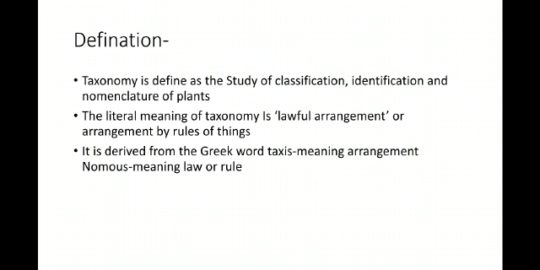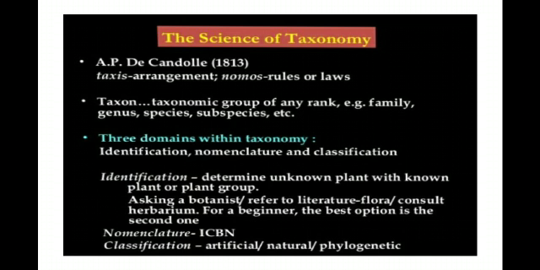Then we have to see the definition. Taxonomy is defined as the study of classification, identification and nomenclature of plants. The literal meaning of taxonomy is lawful arrangement, or arrangement of things by rules. It is derived from the Greek words taxis, meaning arrangement, and nomos, meaning law or rule.